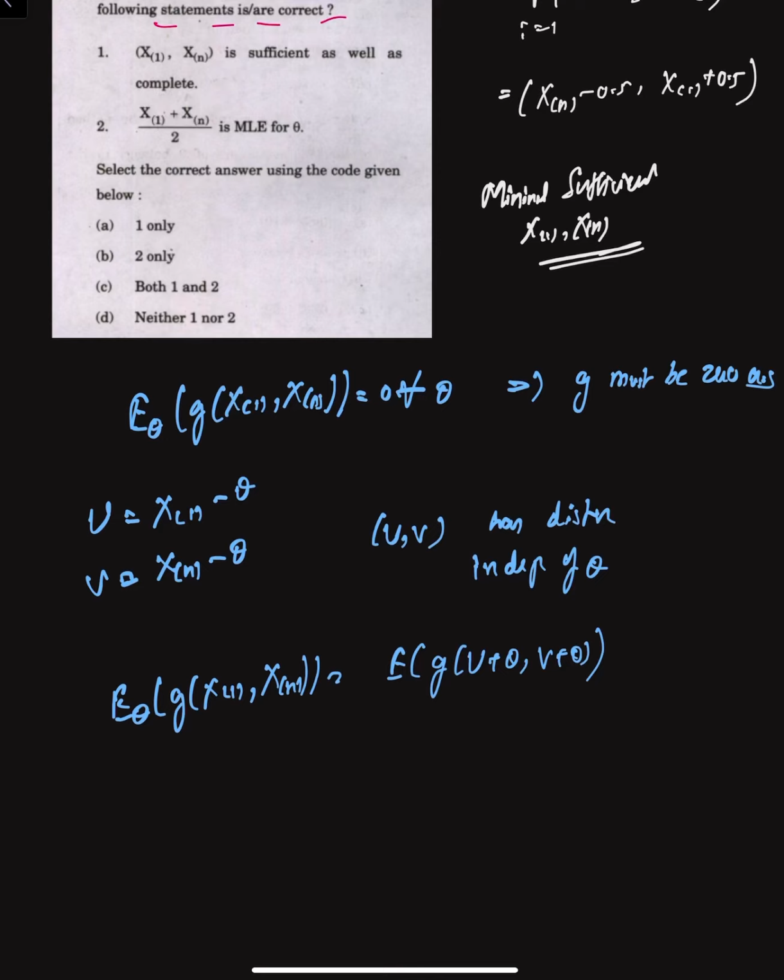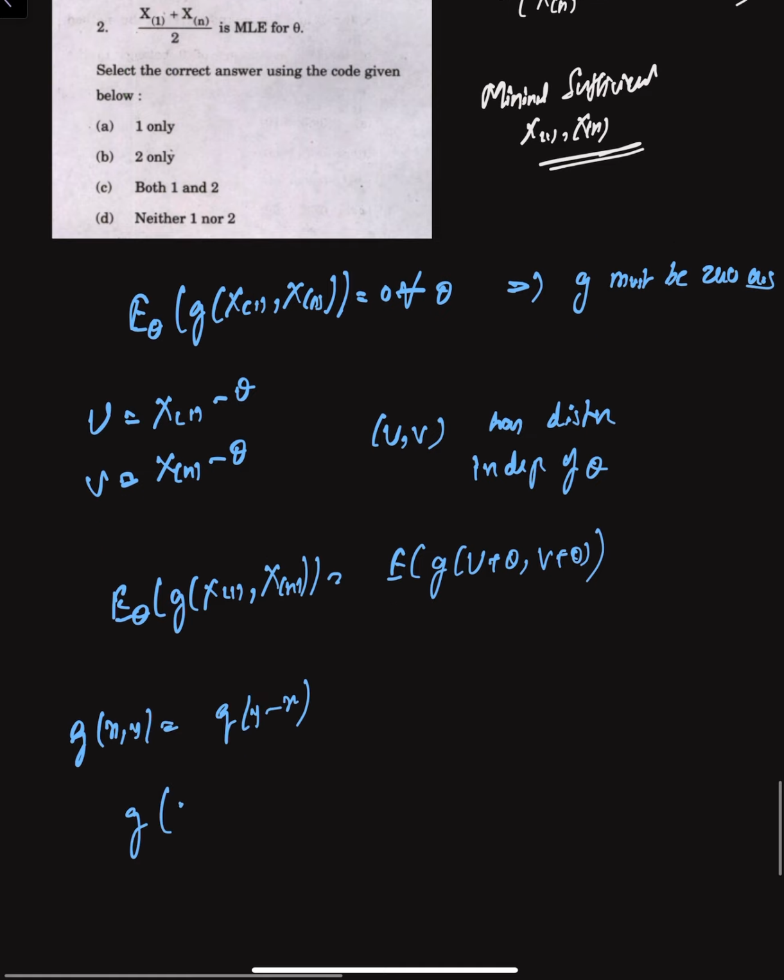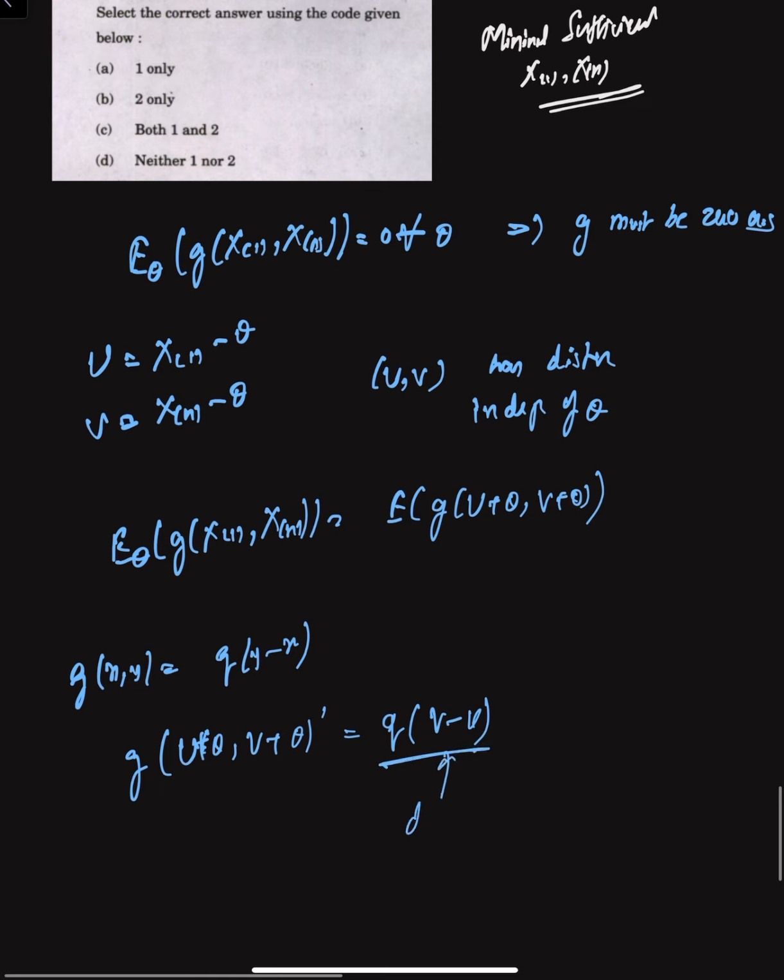It depends only on the difference v minus u. So let's say I consider z of x comma y to be some q times of y minus x. Then z of u plus theta comma v plus theta will just be q times of v minus u. And if we consider this part, it is not even dependent on theta. This does not depend on theta.